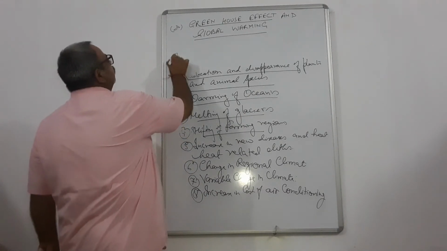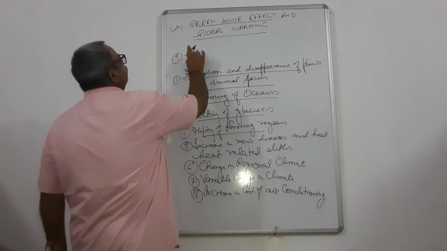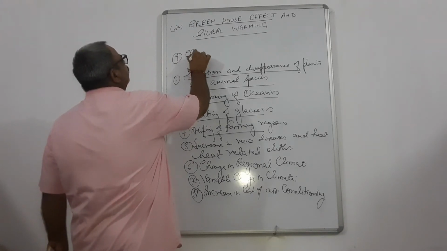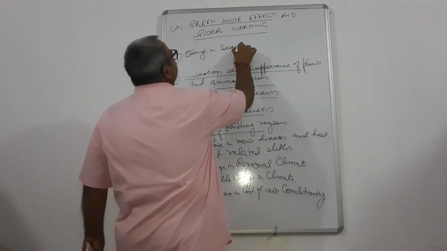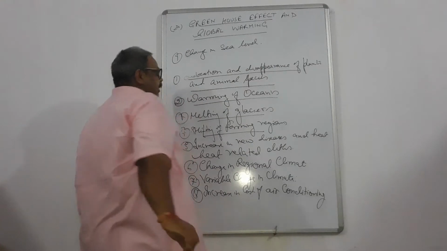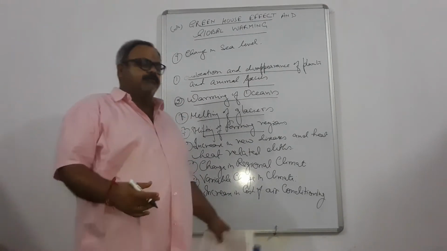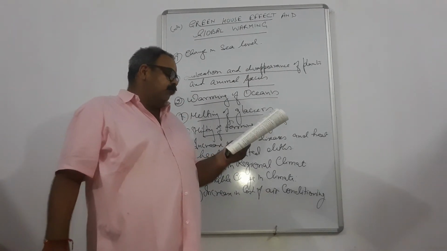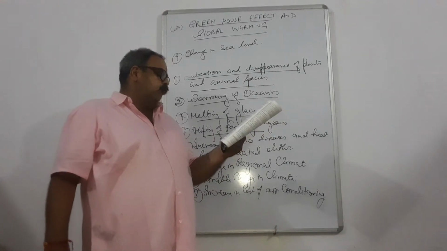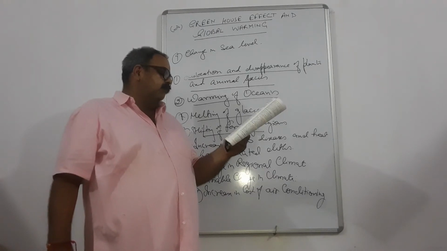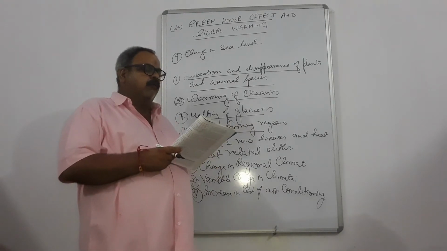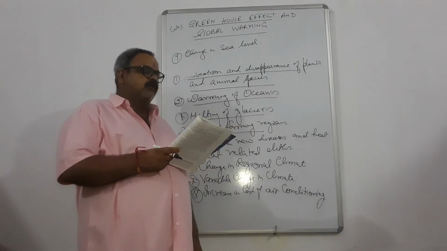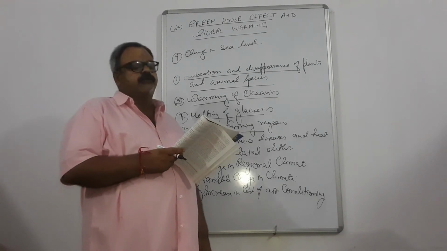Ninth point is change in sea level. Due to the rise in temperature, the ice will melt and the sea level will rise. Due to melting of the ice, the area of the ice around both the poles is shrinking, and it is expected that in the next 50 years, the ice in both the poles will melt completely. Therefore, the sea level will rise. Buildings and roads in coastal areas will get flooded, and they will suffer damage from hurricanes and tropical storms.